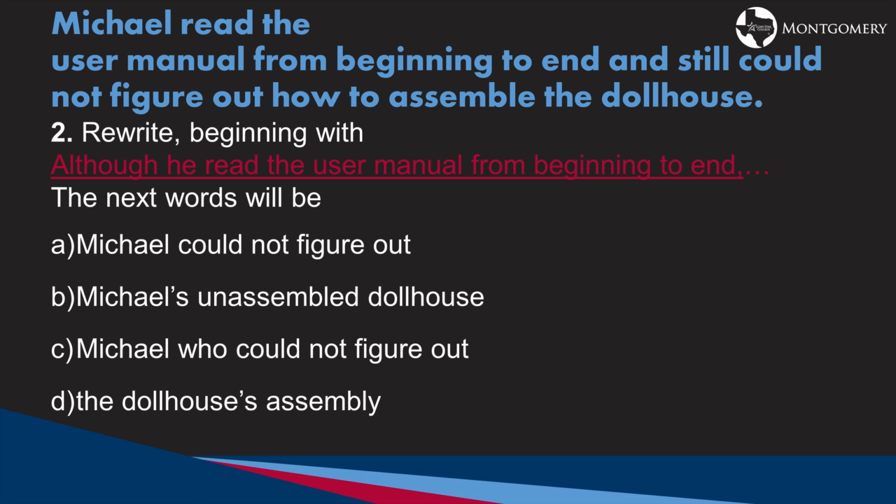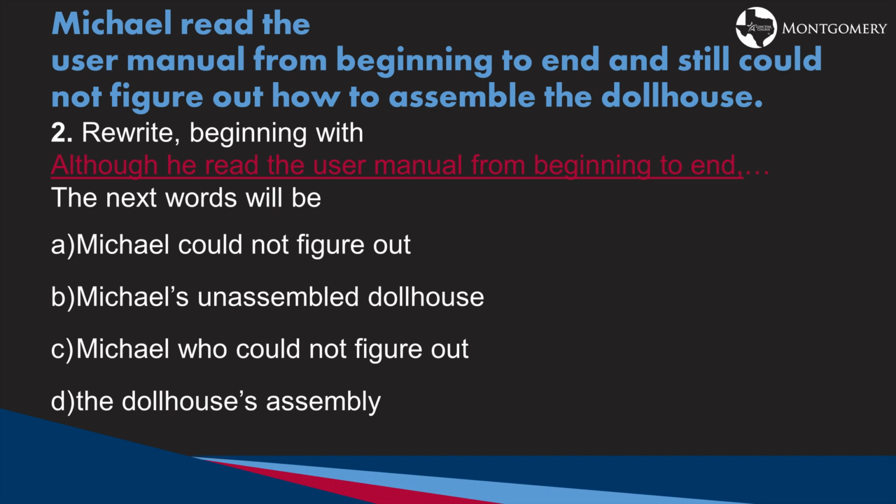Michael read the user manual from beginning to end and still could not figure out how to assemble the dollhouse. Rewrite beginning with, "although he read the user manual from beginning to end." The next words will be A, "Michael could not figure out," B, "Michael's unassembled dollhouse," C, "Michael who could not figure out," or D, "the dollhouse's assembly." Anytime you're asked to rewrite something, you want to look carefully at what is underlined, what is included.